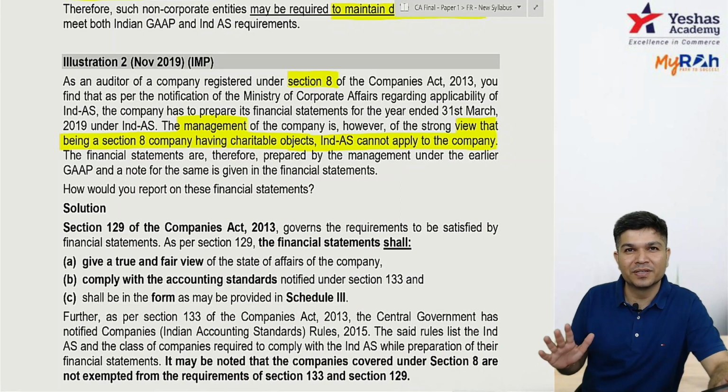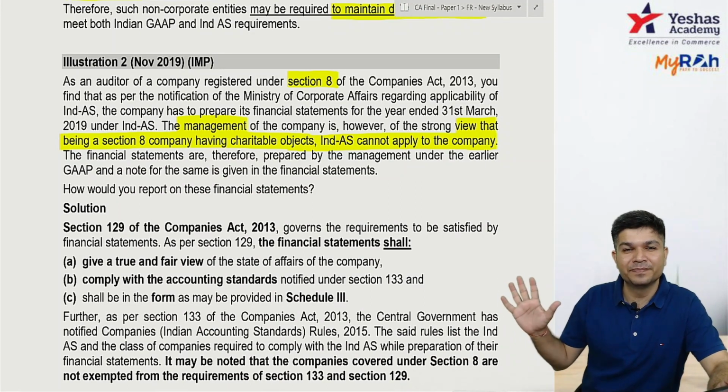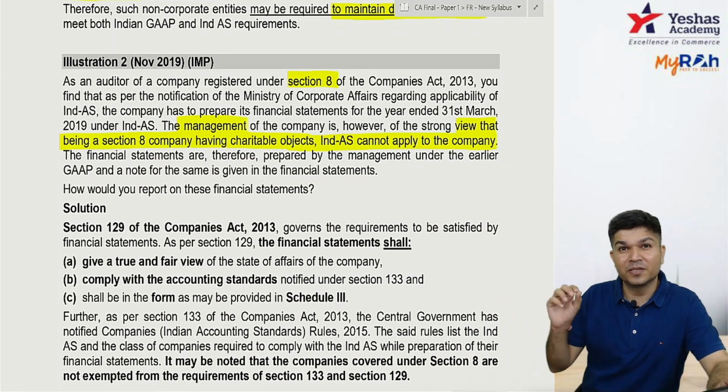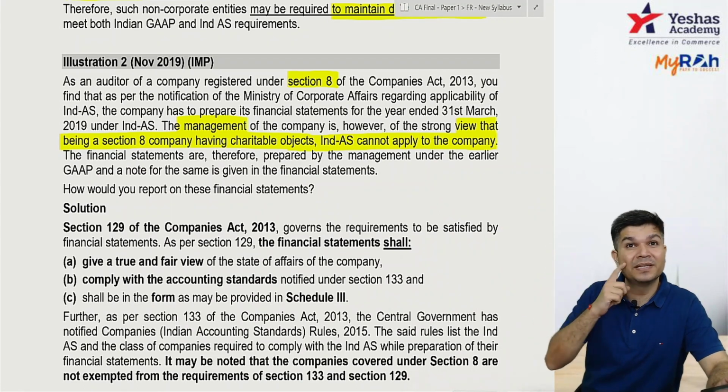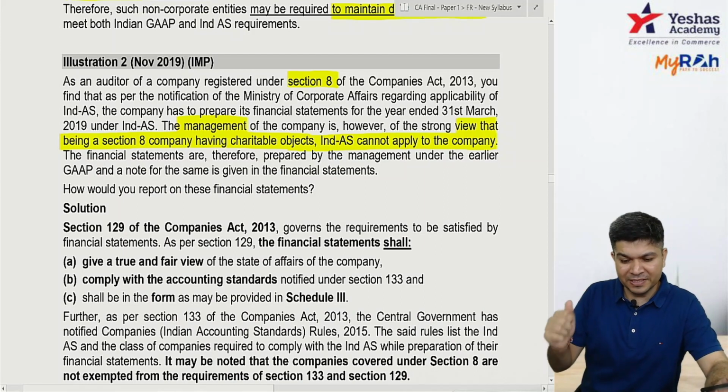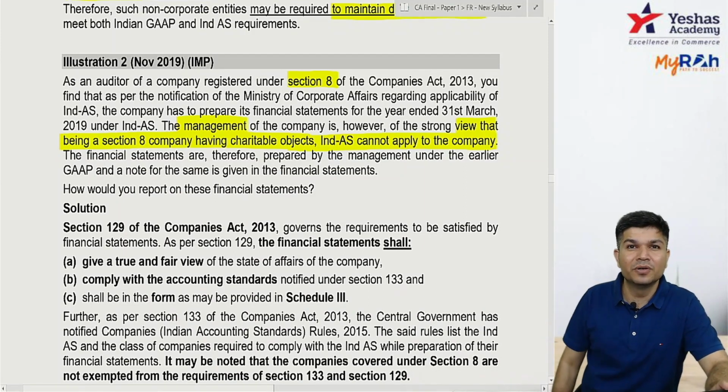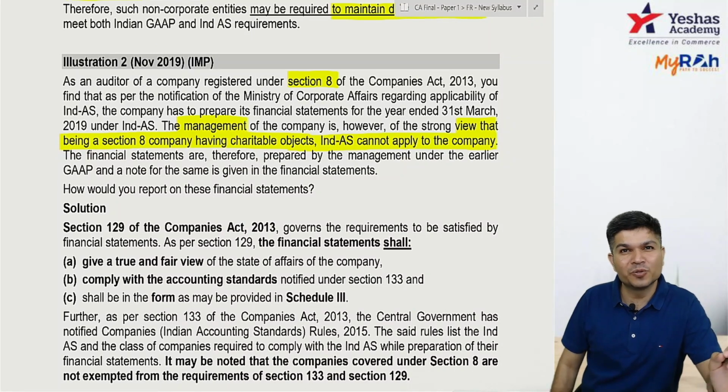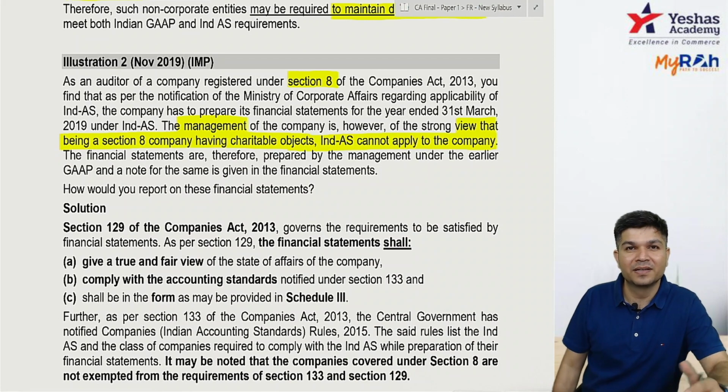Now, did they give any exemption? They told banking and insurance companies that IND AS doesn't apply. Banking, insurance, it's still not applicable. Did they give an exemption for Section 8 companies? No. So for a Section 8 company, if the net worth is 250 crores or more, whether listed or unlisted, IND AS mandatorily applies to them also.